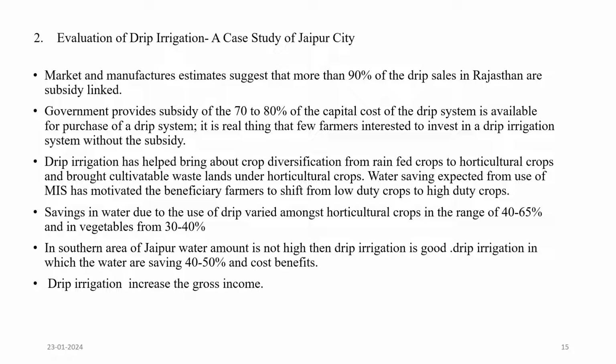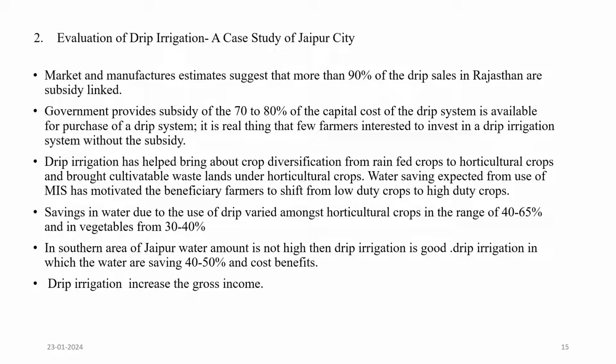Drip irrigation has helped bring about crop diversification from rain-fed crops to horticulture crops and bring cultivable waste land under horticulture crops. Water saving expected from use of MIS has motivated beneficiary farmers to shift from low duty crops to high duty crops. Saving in water due to the use of drip varied among horticulture crops in the range of 40 to 65% and in vegetables from 30 to 40%.